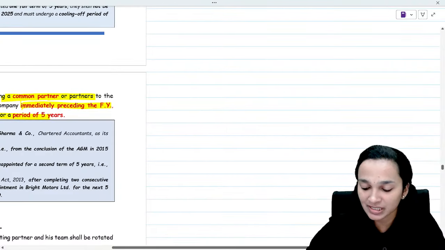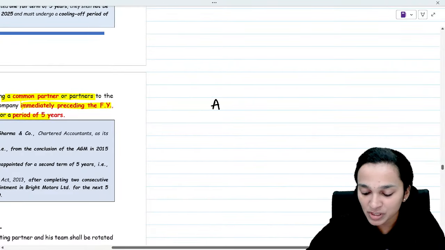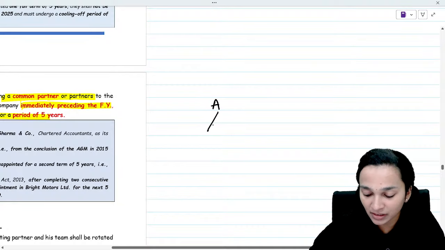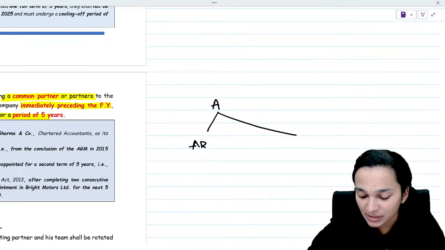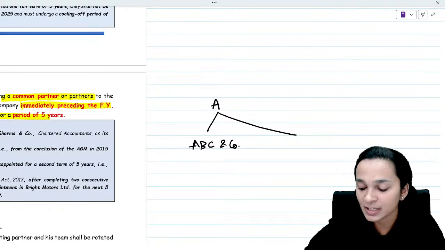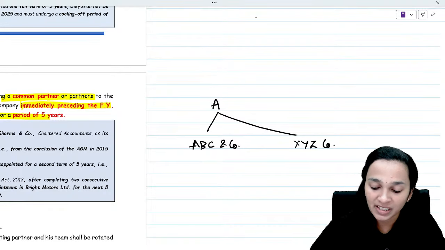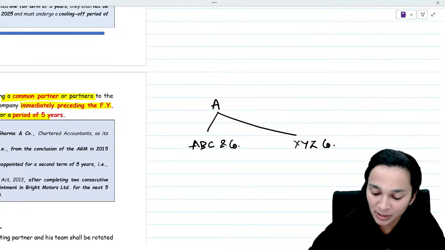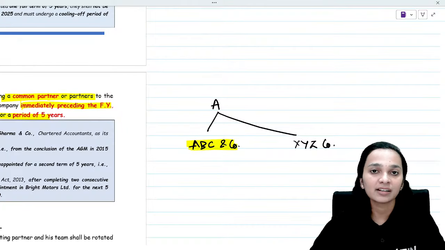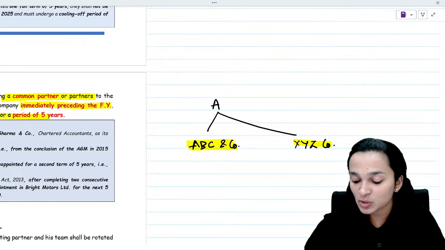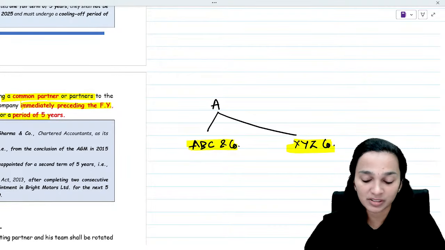Which means what? Let's say, for example, Mr. A was an auditor in the company. He is a partner in two firms, ABC and Company, as well as XYZ and Company. Now, when A was the auditor of the company, he was representing ABC and Company. Now, the company wants to appoint XYZ and Company as the auditor.